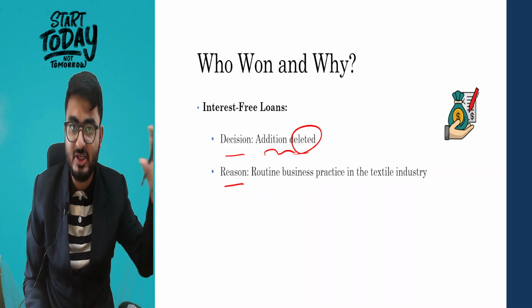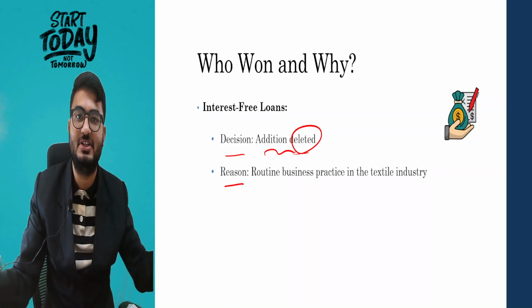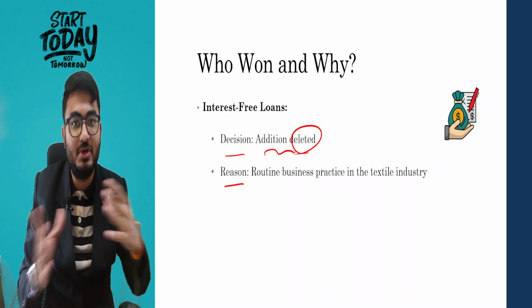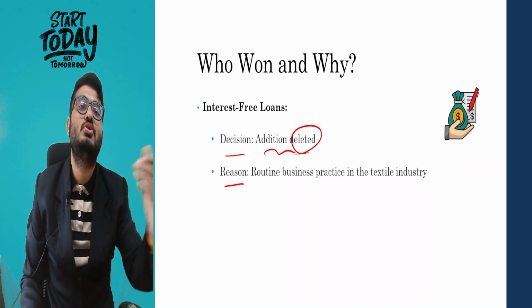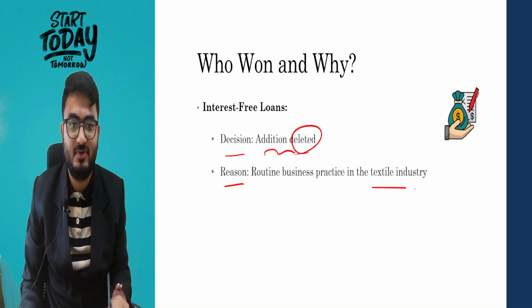The reason the ITAT bench gave was that these are routine transactions that generally happen in the textile industry. The taking of interest-free loans is a routine transaction and it is not something that needs to be added back, and this was deleted. The deduction was allowed for the interest-free loans.